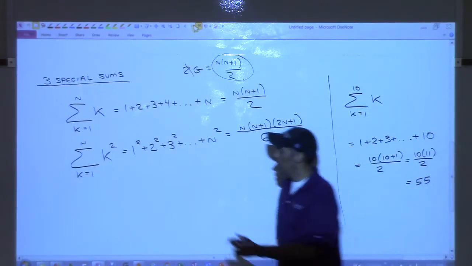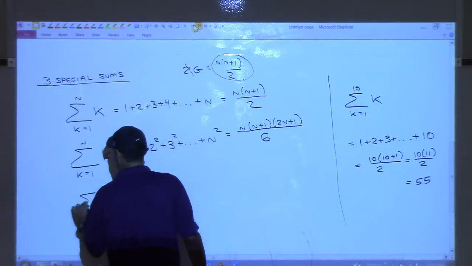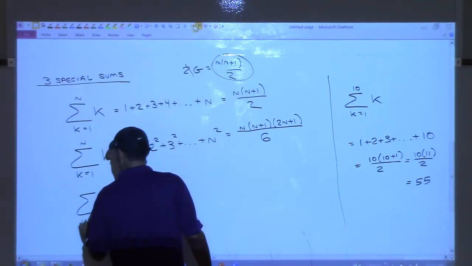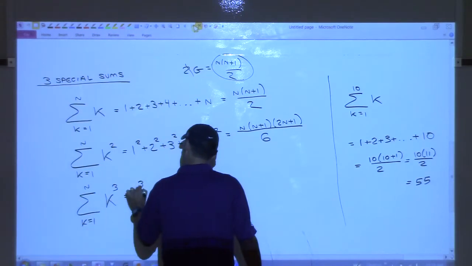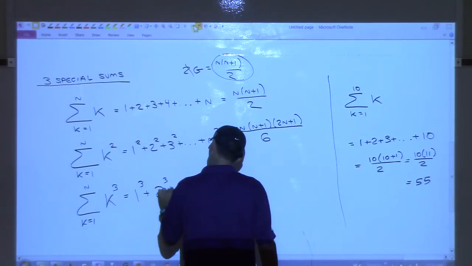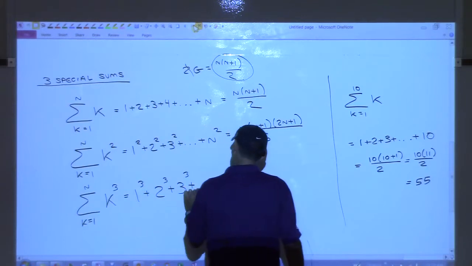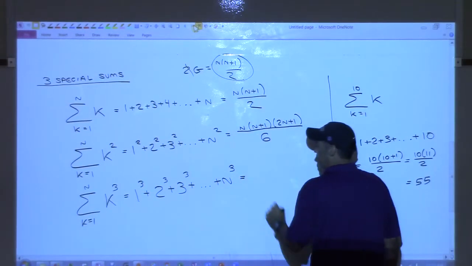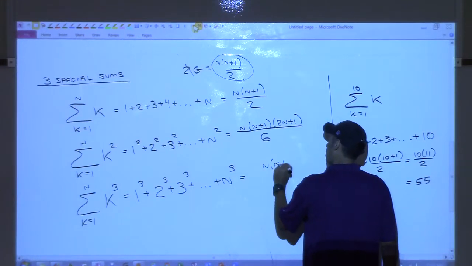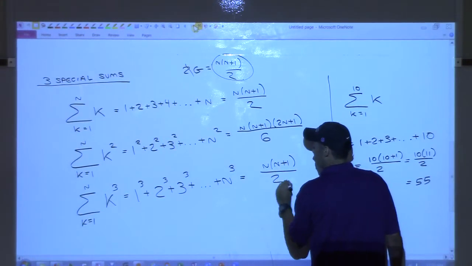Now, this next one, the last one, is the sum of the cubes. So 1 cubed plus 2 cubed plus 3 cubed, all the way out till you get to n cubed. And that formula is n times n plus 1 over 2.